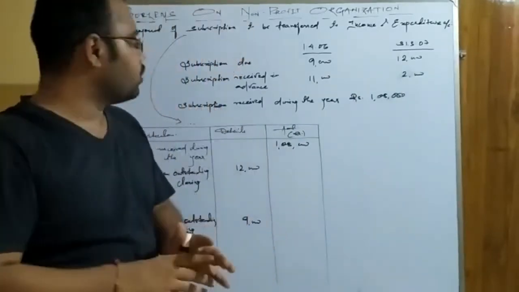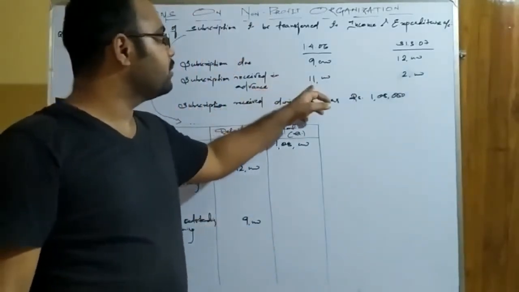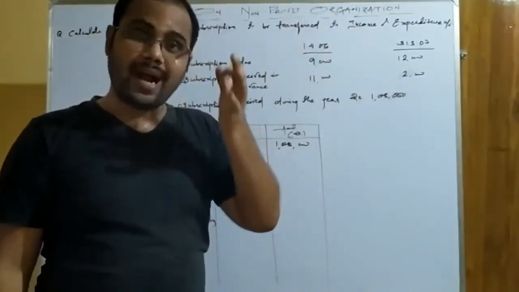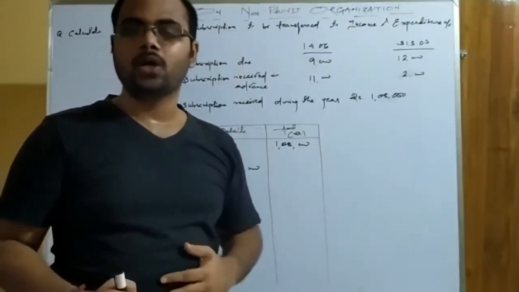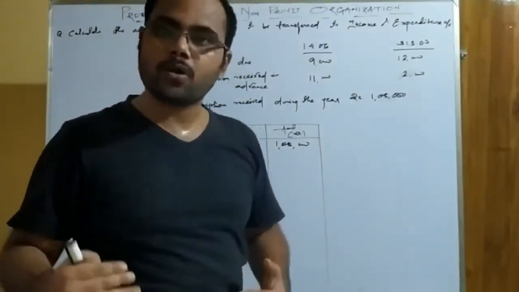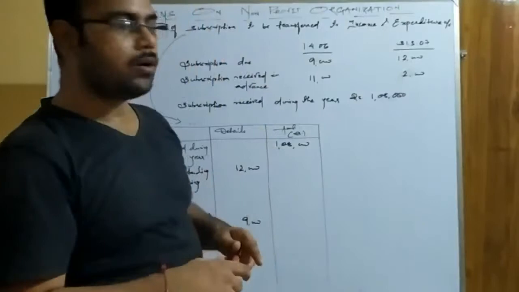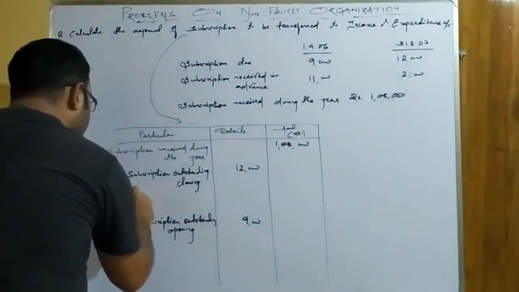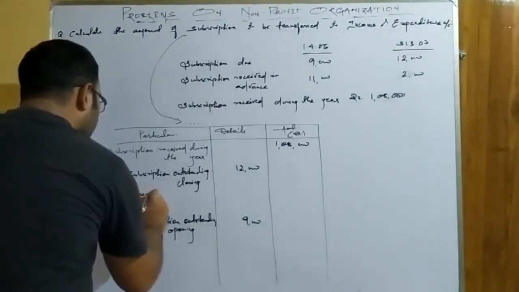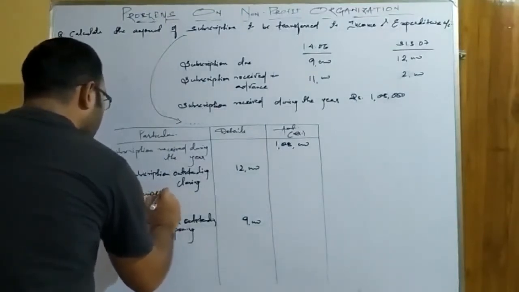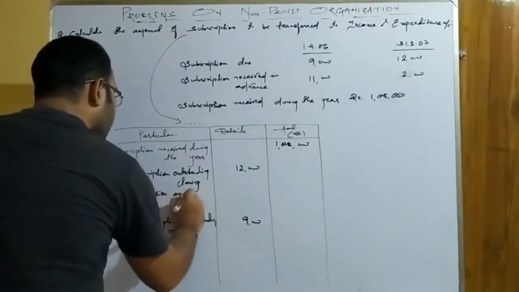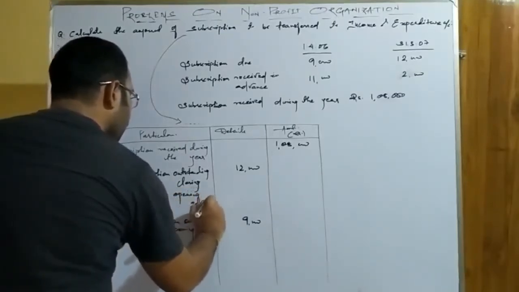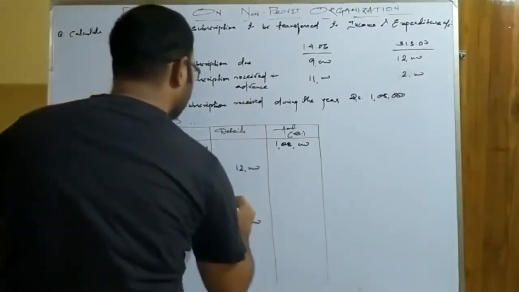Okay, understood? So this advance which is received in the opening means it was received in the previous year, and previous year advances are related to the current accounting year. So if advances or any amount are related to the current accounting year, it will be added. Okay. So let's write in the add column: subscription opening advance. So opening advance is 11,000.